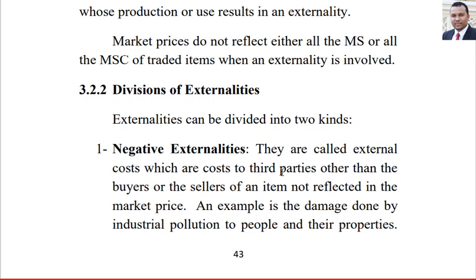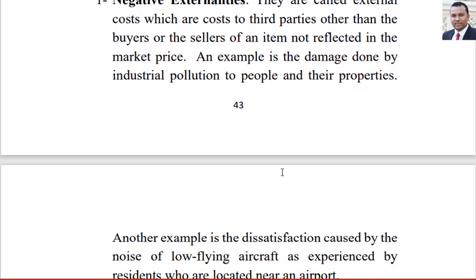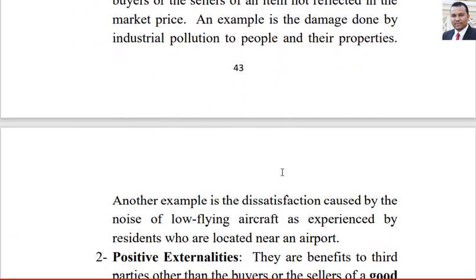Another example is pollution: if your house is near a factory that pollutes the environment, you suffer a harmful and very negative impact on your health.